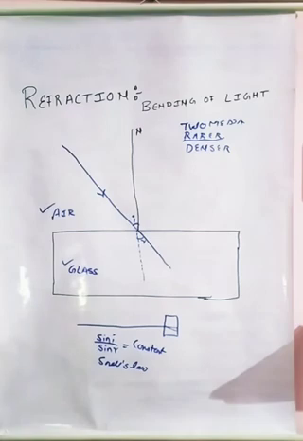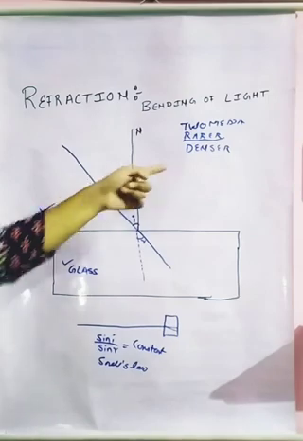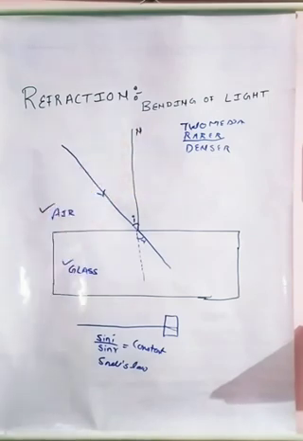That medium we can consider rarer. Now if I ask 8 people to sit on the same sofa, it turns into a denser medium.